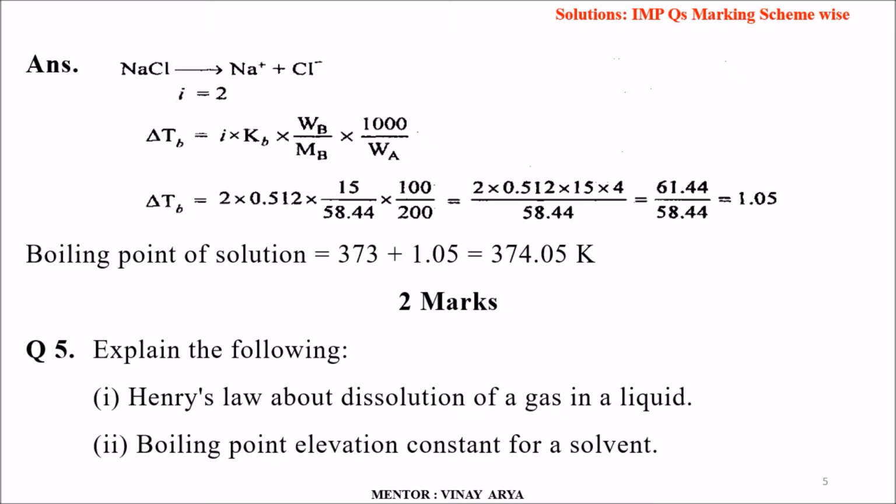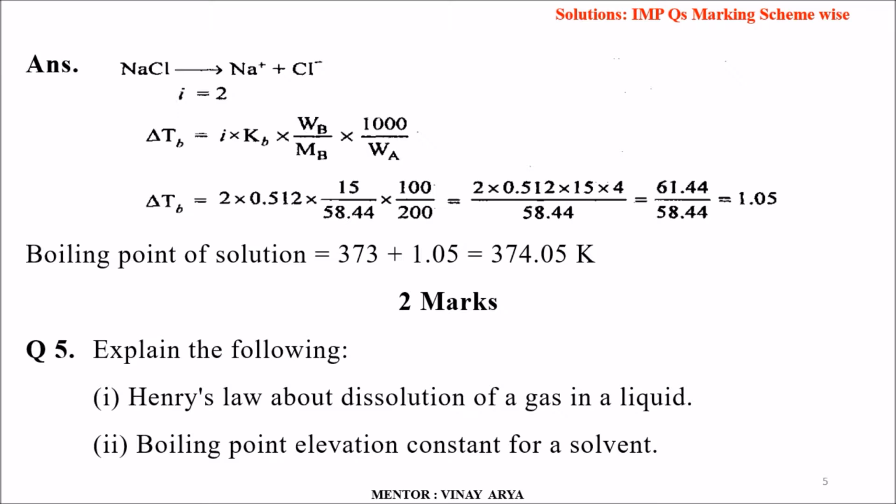0.512 into 15 upon 58.44 into 1000 upon 250, which is equal to 2 into 0.512 into 15 into 4 upon 58.44. When simplified, it becomes equal to 61.44 upon 58.44, which is equal to 1.05. So the boiling point of the solution is 373 plus 1.05, that is equal to 374.05 Kelvin.